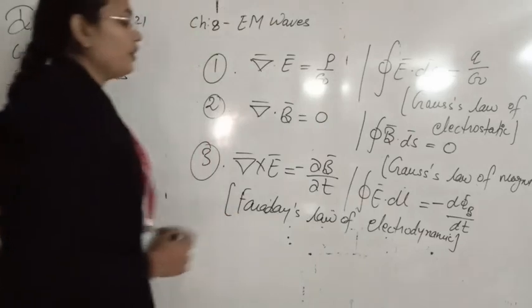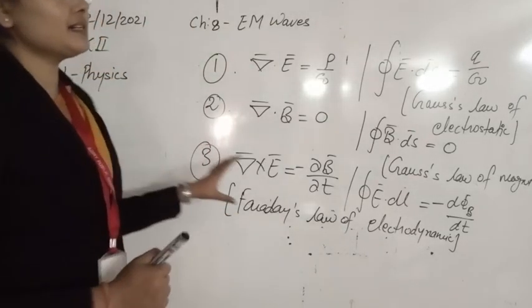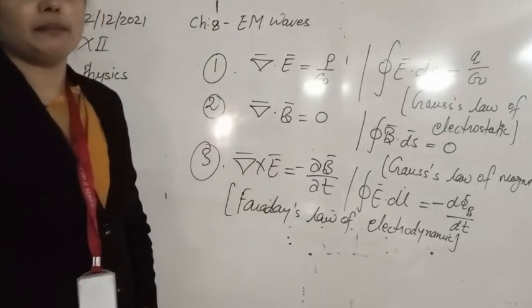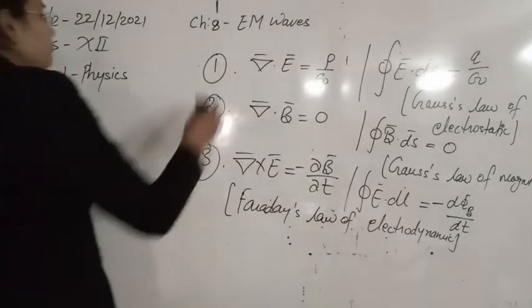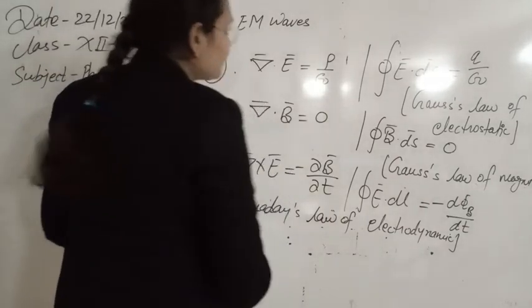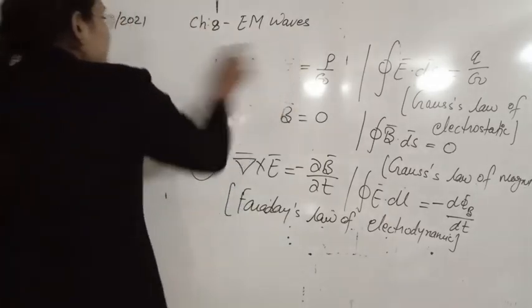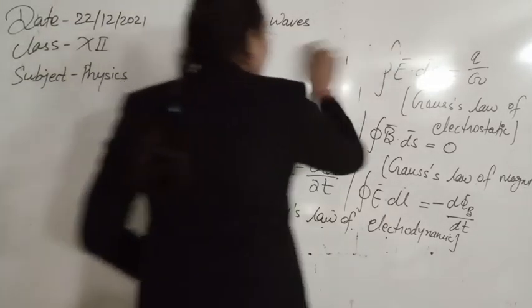So these three laws, as you can see, he has taken as they are, from the three branches. So these are Maxwell's three equations. Now in Maxwell's fourth equation he has done some work, so let's see the fourth equation here.